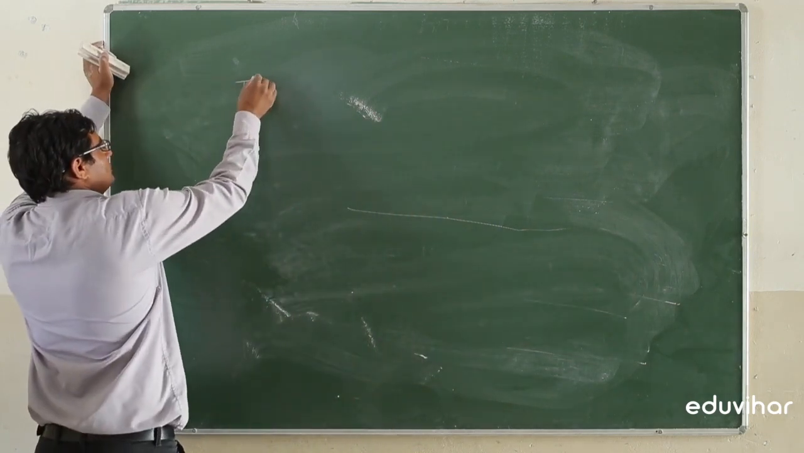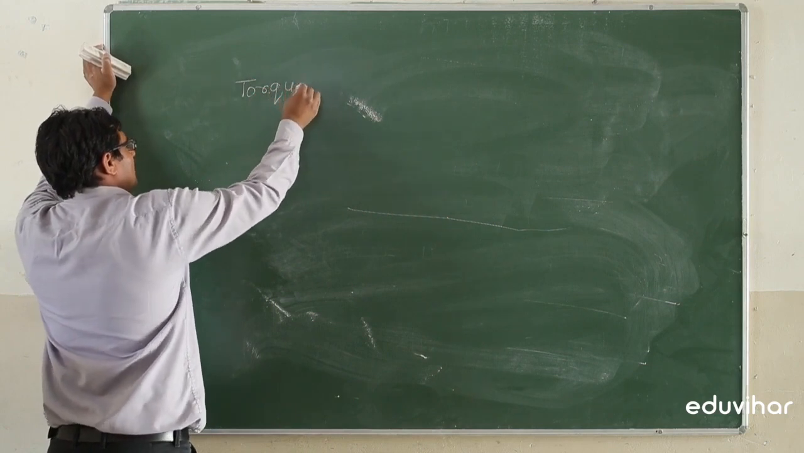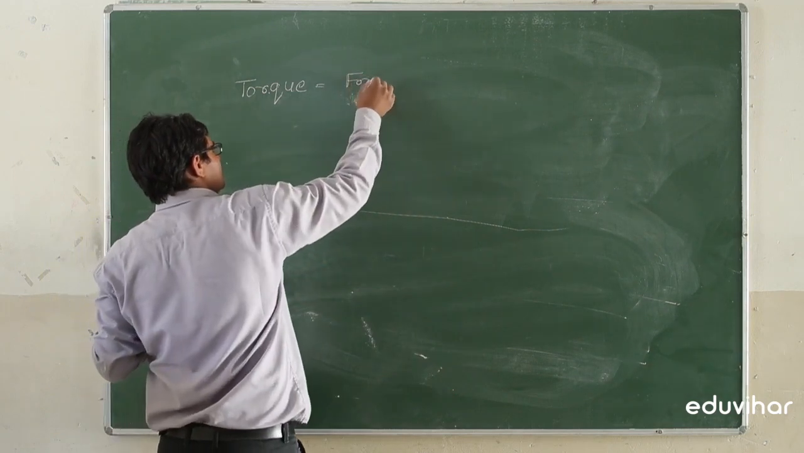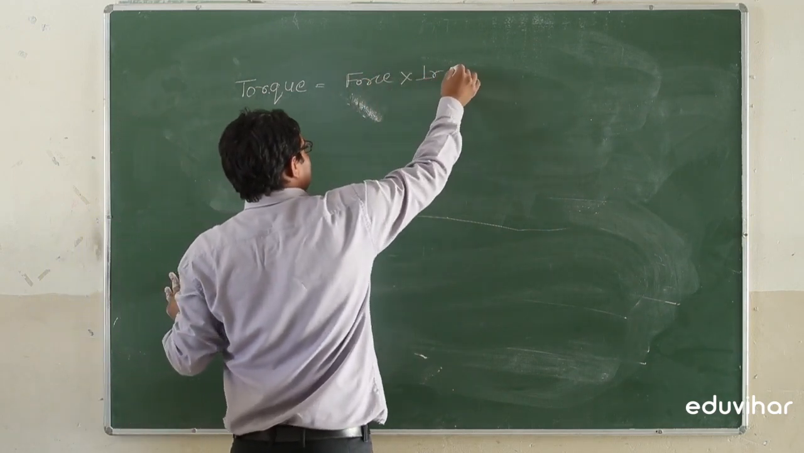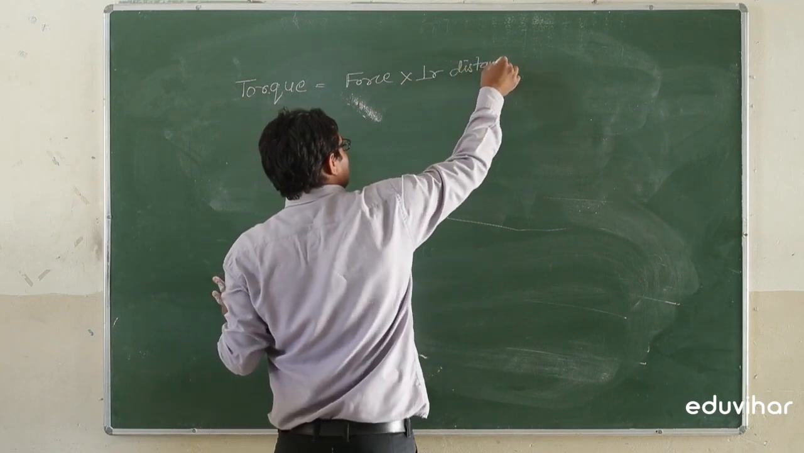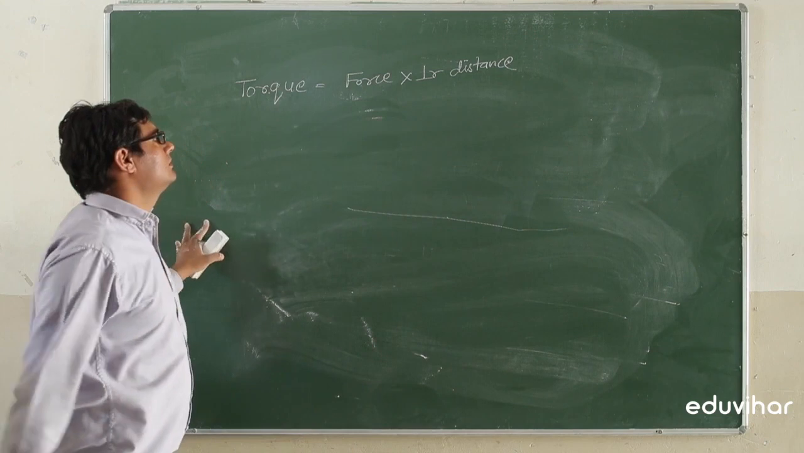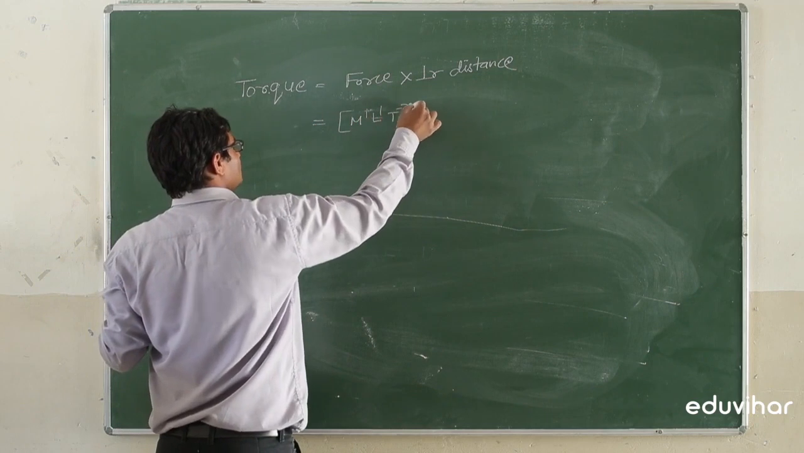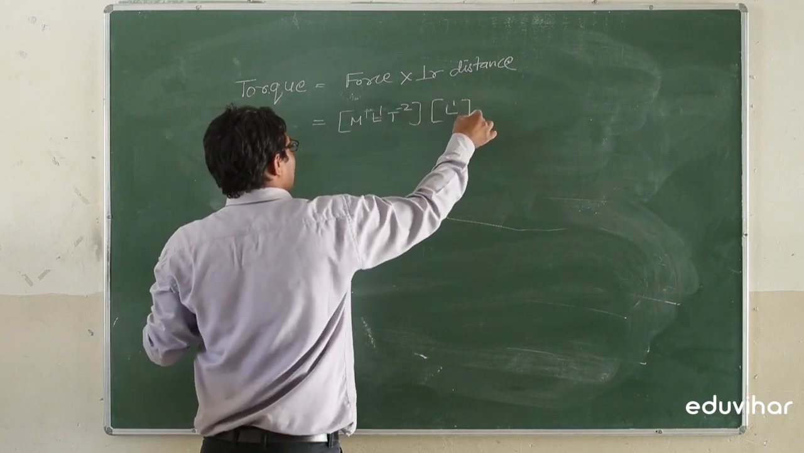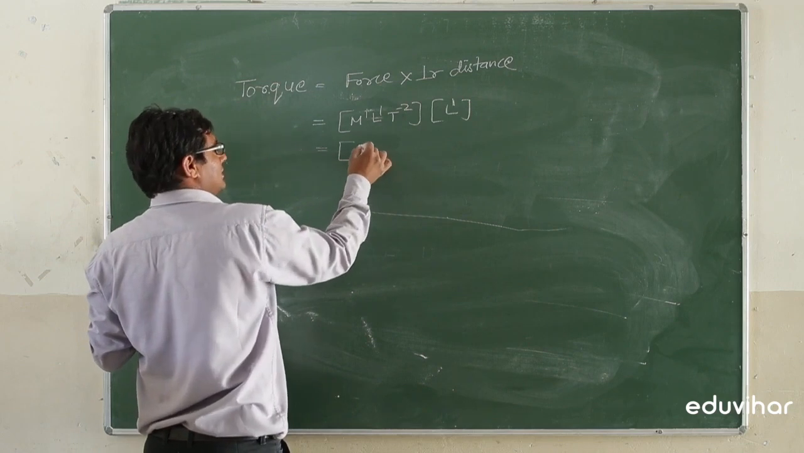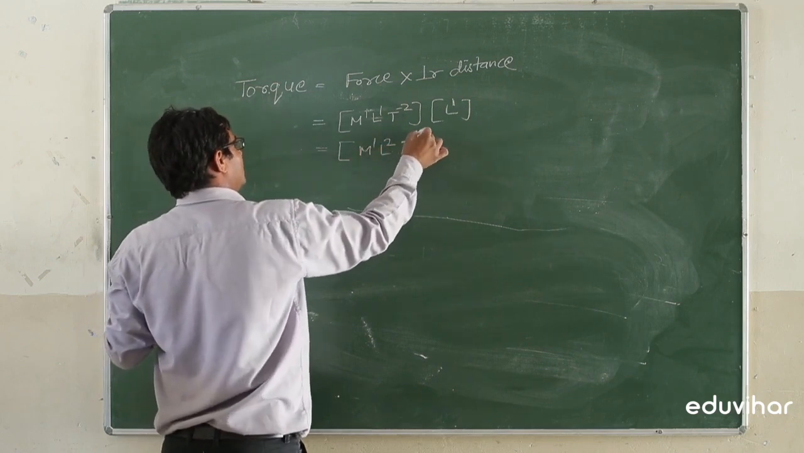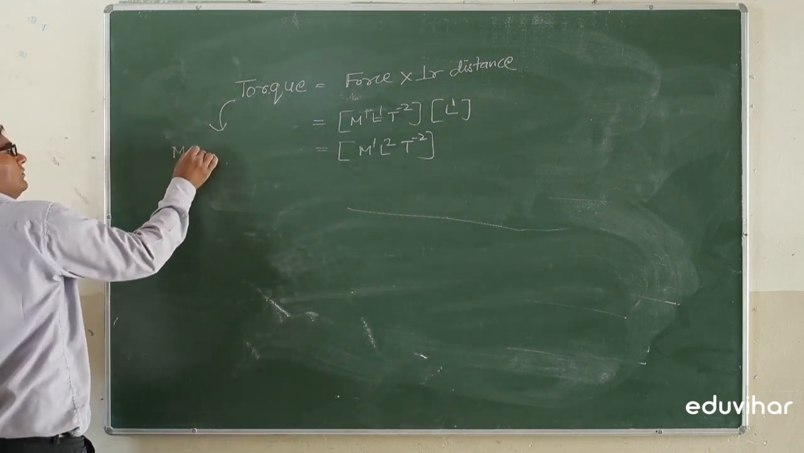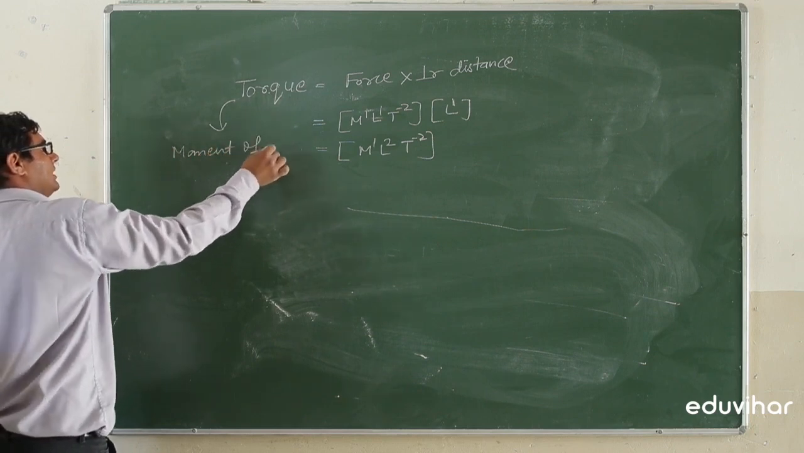Next term is torque. Torque is the product of force and perpendicular distance. Force having dimensions M1 L1 T minus 2, distance having dimension L1. So it can be written as M1 L2 T minus 2. And this is also called moment of force.